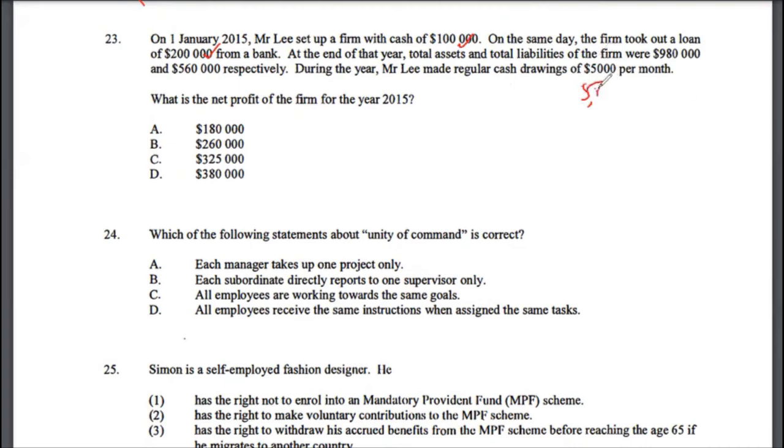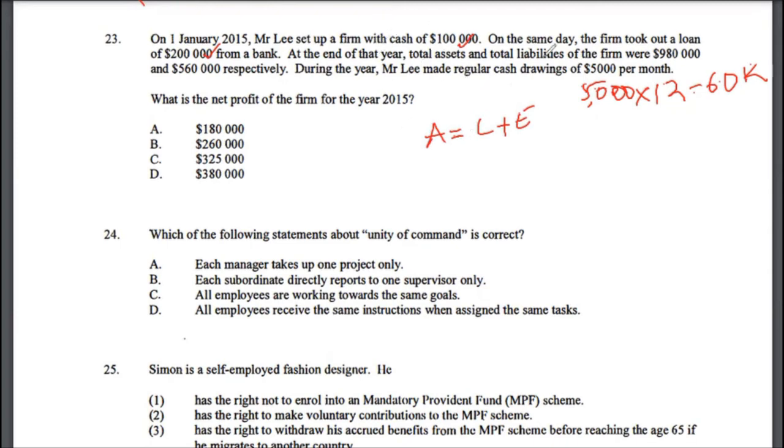So $5,000 a month times 12 is how much? $60,000, I would say. All right. What is the net profit of the firm? Here you will need to use the accounting equation, which is assets equals liabilities plus equity. And from there, you can come up with the net profit as well.